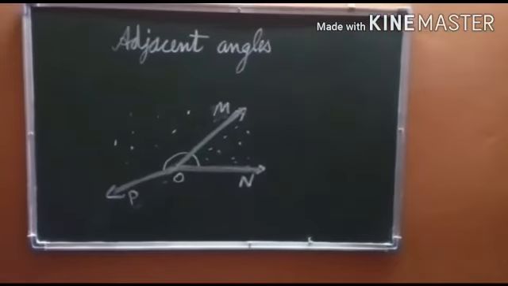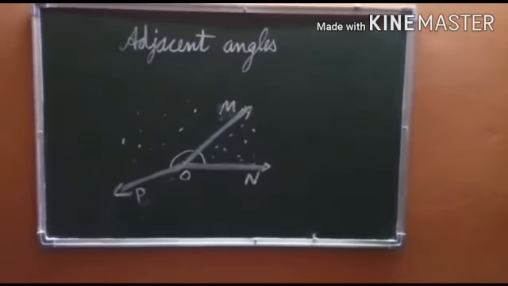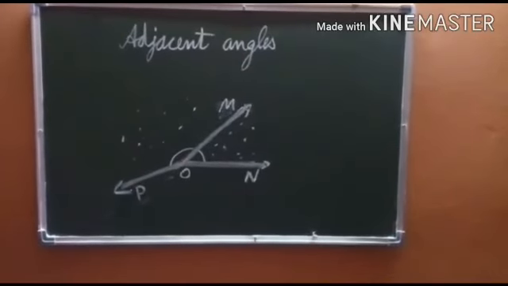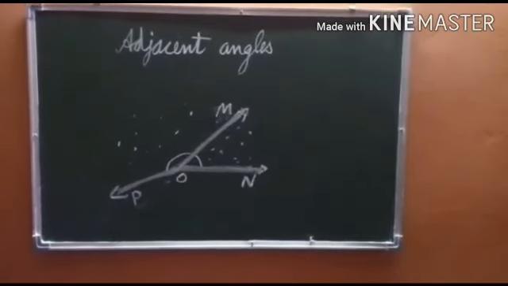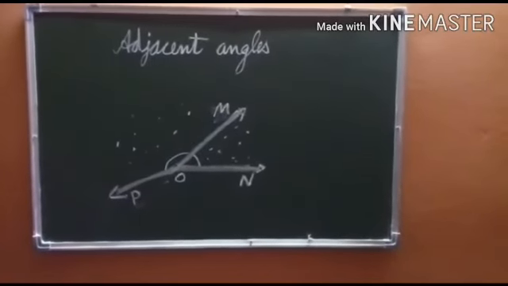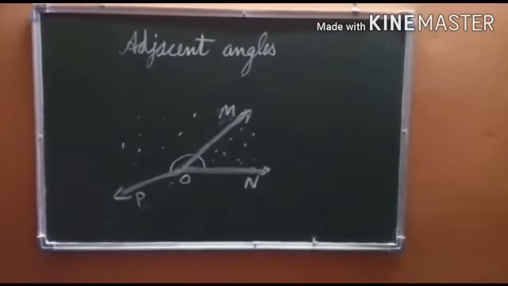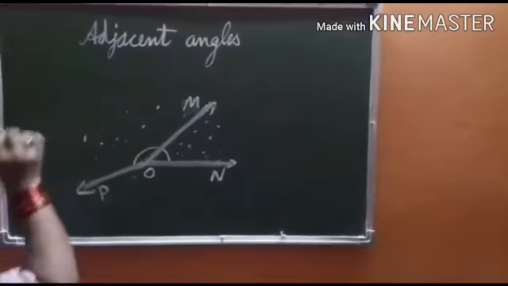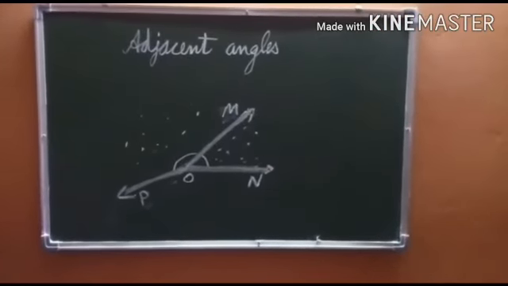These are the four questions, children, which we have dealt with. Can two adjacent angles be supplementary? Of course, if their sum is equal to 180 degrees, they can be supplementary. They can be complementary if their sum is equal to 90 degrees. Then two obtuse angles can be adjacent, like we have seen in the previous example, and an acute angle can also be adjacent to an obtuse angle. So the answer to all these four questions is yes.